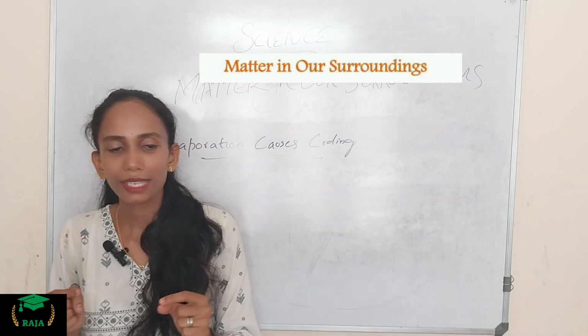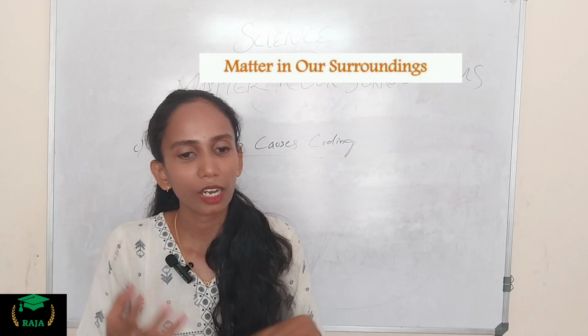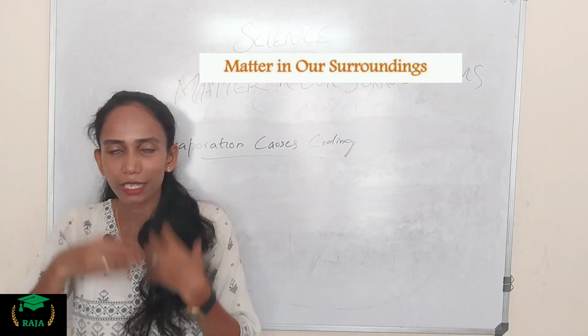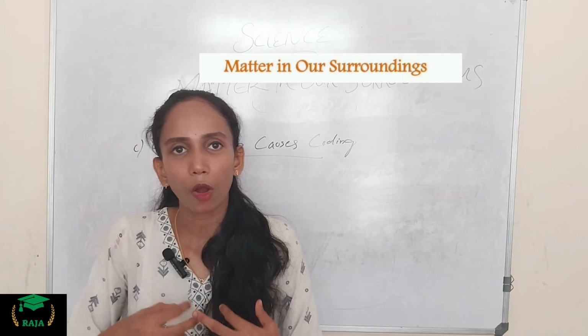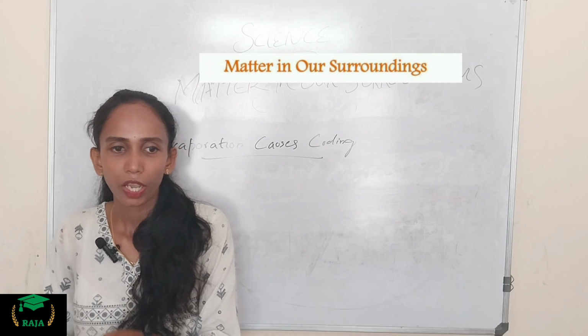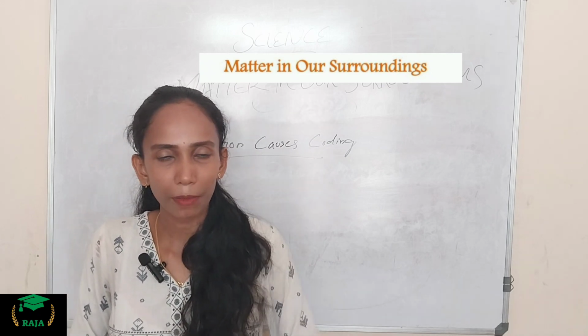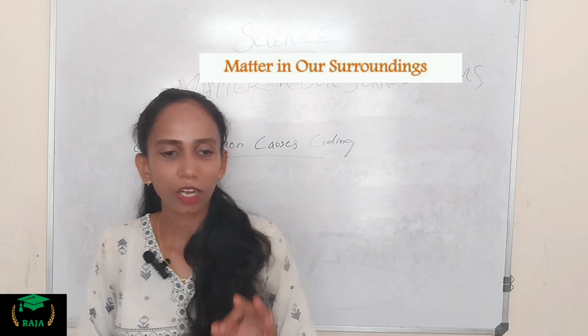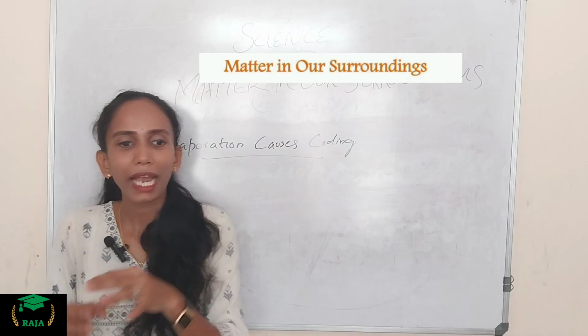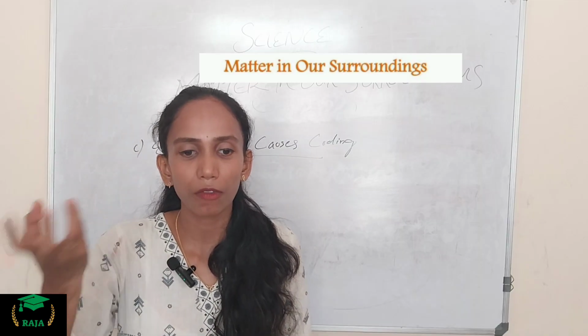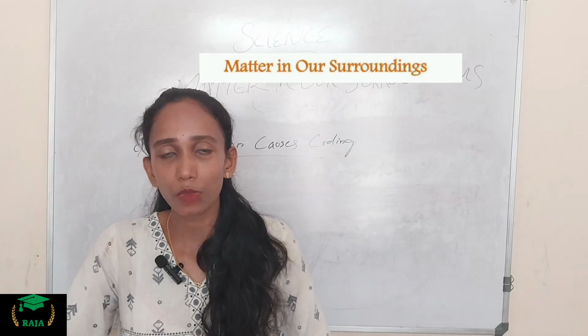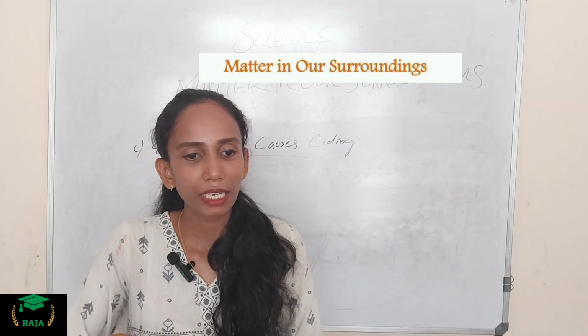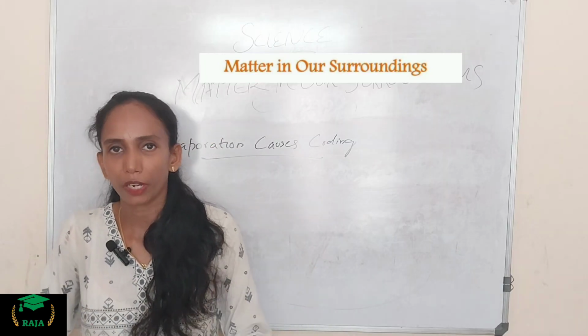During summer we sweat more, because during evaporation the sweat absorbs heat from our body, making the body cool. Wearing cotton clothes in summer keeps us cool because cotton absorbs the sweat, and when the sweat evaporates, it takes heat from the body, making the body cool.